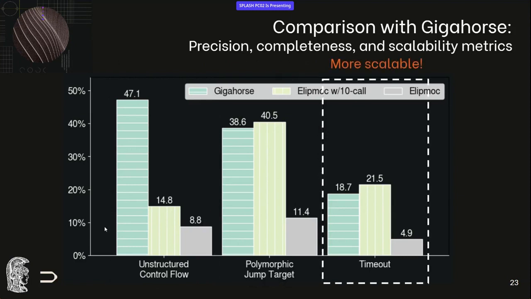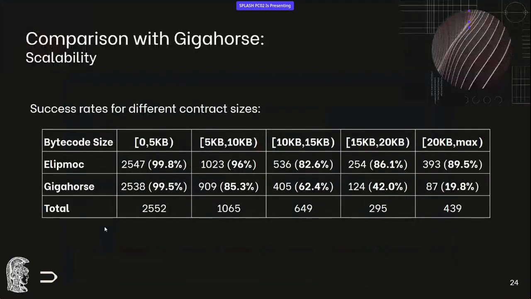And looking at timeouts, Gigahorse times out in 18.7% of the contracts, while Elipmoc times out in under 5% of the contracts. And you can see that this benefit comes again from the transactional context sensitivity. So it's both more precise and it has much more condensed information. So it allows us to be far more scalable.